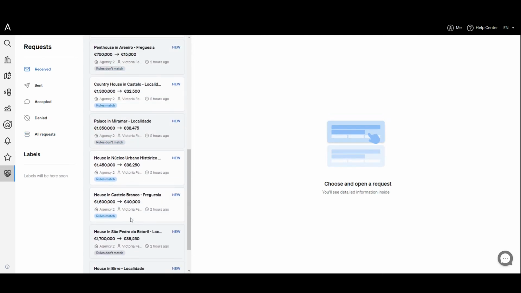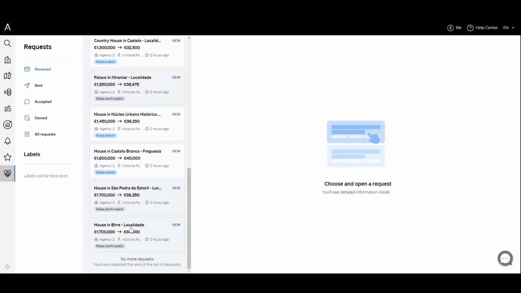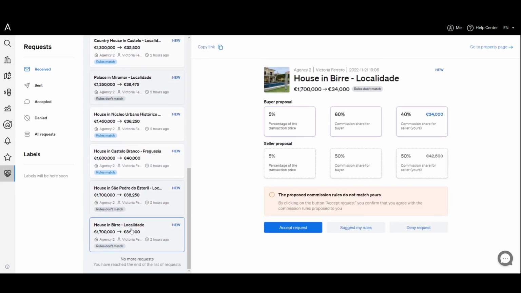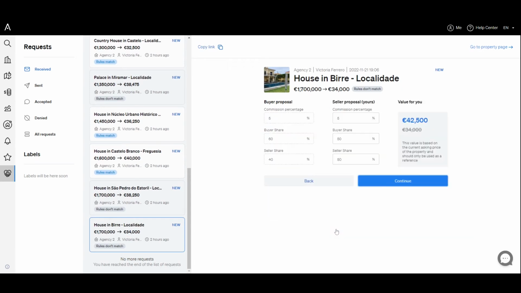To see the proposals from buying agents for your properties, you must go to the Received folder and there examine each one. Analyze the conditions proposed by the other party and reject, accept or negotiate new rules.